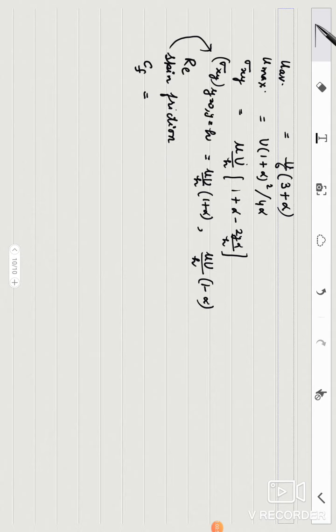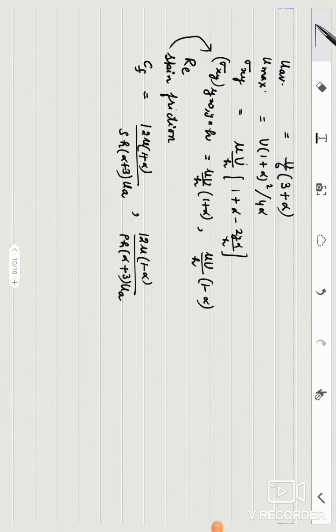Coefficient of skin friction in terms of U average. So first I calculate the coefficient of skin friction. For one wall it will be 12 mu (1 plus alpha) upon rho h (alpha plus 3) u average, and for another wall it will be 12 mu (1 minus alpha) upon rho h (alpha plus 3) u average.